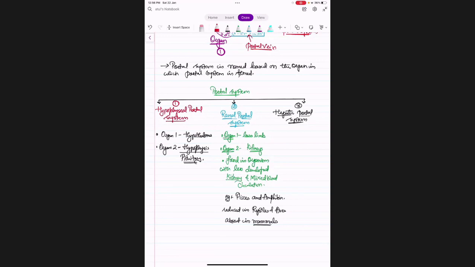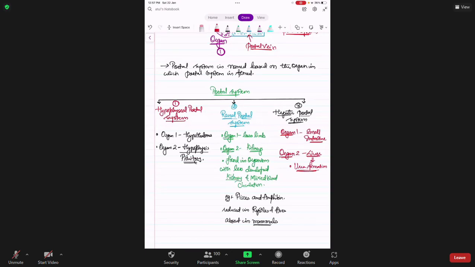Whereas in the hepatic portal system, what will be organ one? In case of digestion, already it is discussed. Small intestine. Organ two will be liver. Okay. Organ two is liver. So what happens is deoxygenated blood from the small intestine comes to the liver, right? Urea formation occurs in the liver. For that, this blood is brought to it.